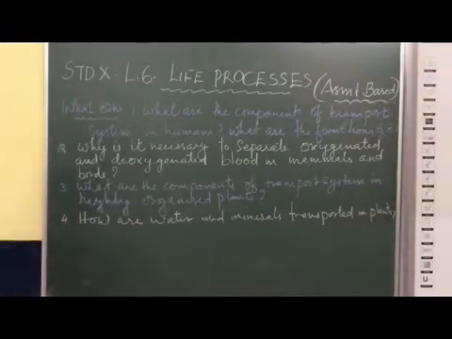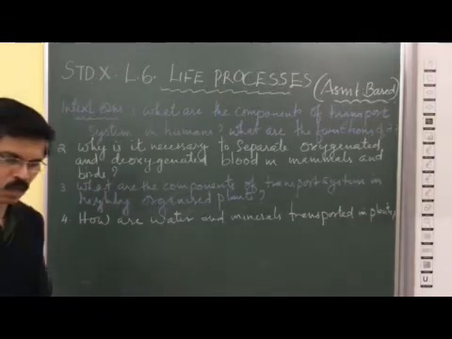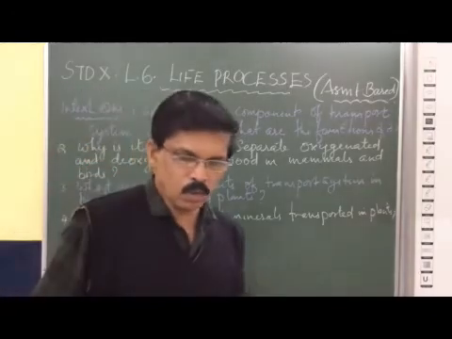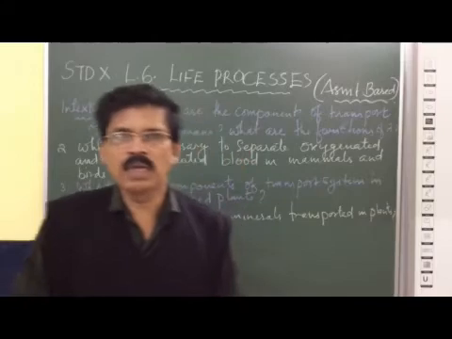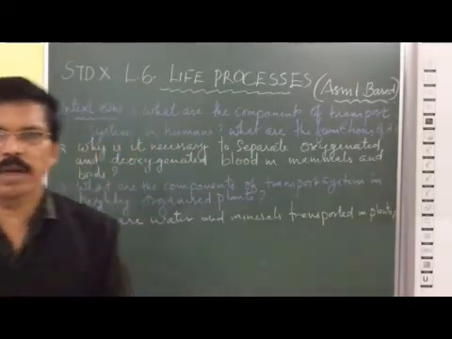Now the second question: why is it necessary to separate oxygenated and deoxygenated blood in mammals and birds? Mammals and birds maintain a constant body temperature. They are called homeotherms because they have constant body temperature. To maintain the constant body temperature, they need more energy.